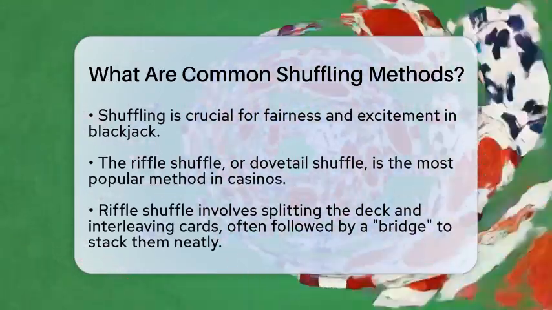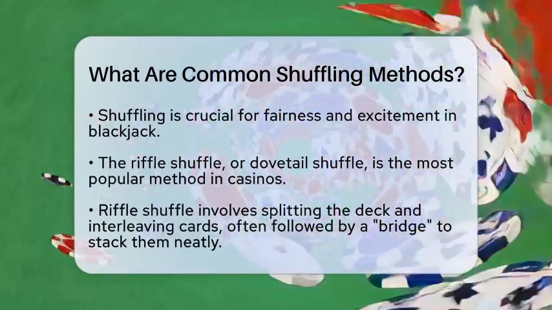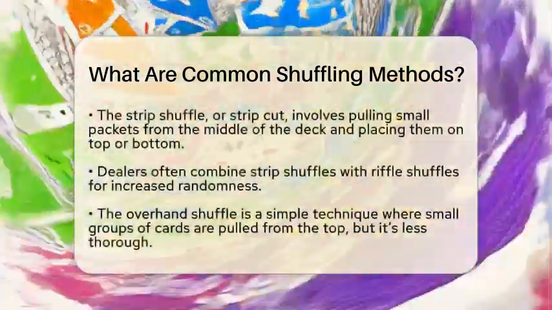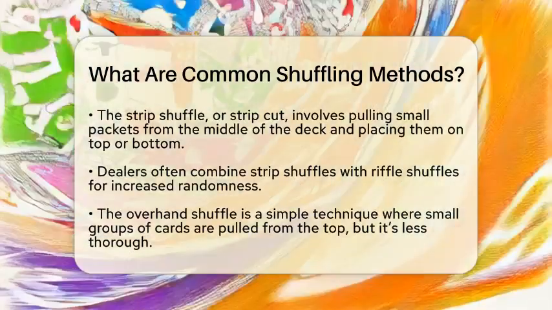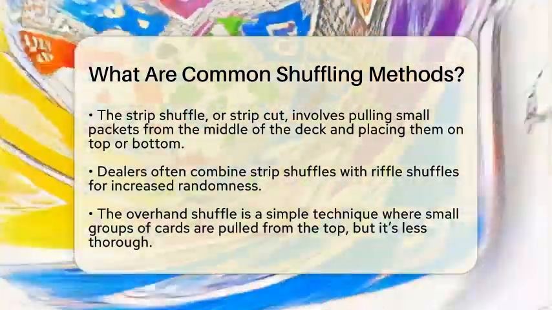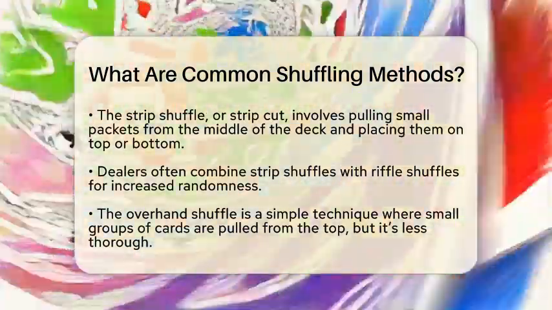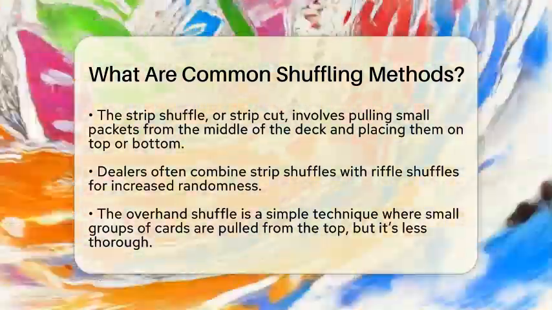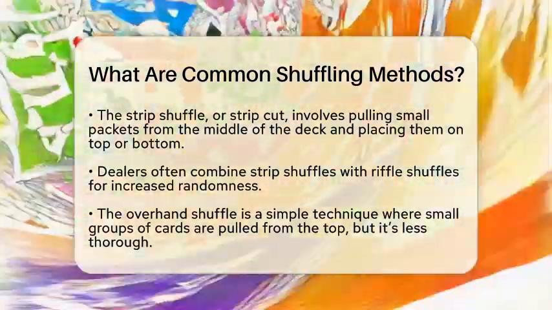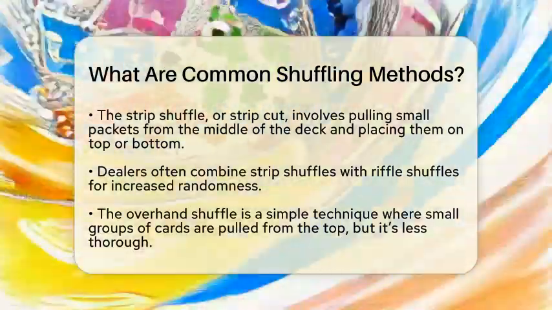Next, we have the strip shuffle, sometimes called the strip cut. In this method, the dealer quickly pulls small packets of cards from the middle of the deck and places them either on top or at the bottom. Dealers often combine this with riffle shuffles to increase randomness. A common sequence might be riffle, strip, and riffle again.